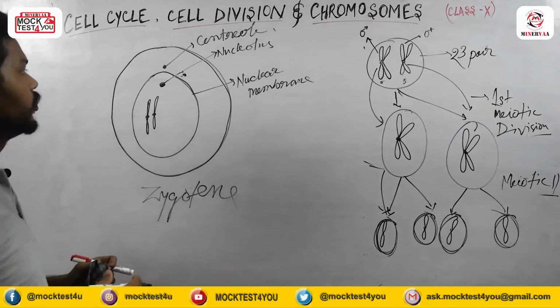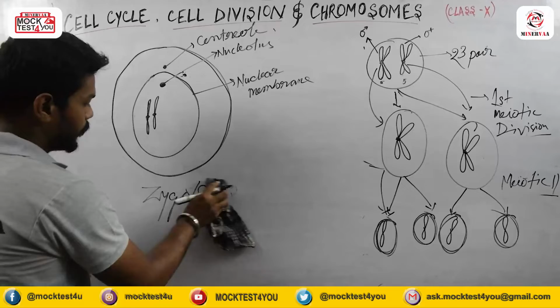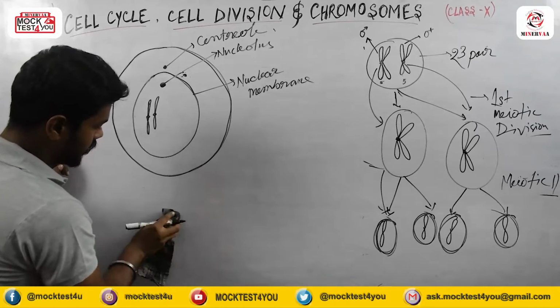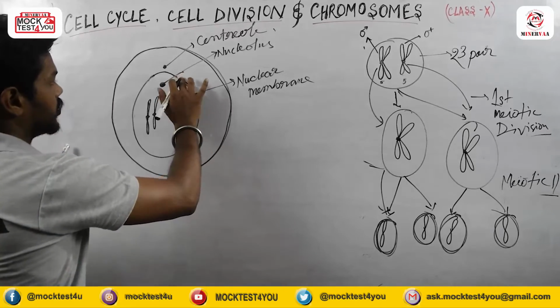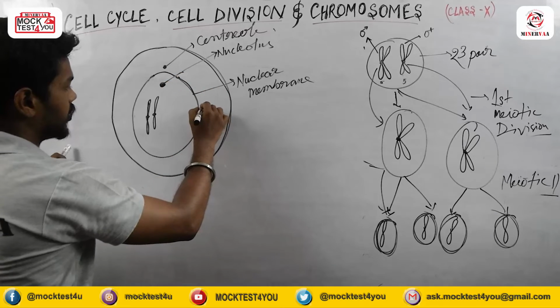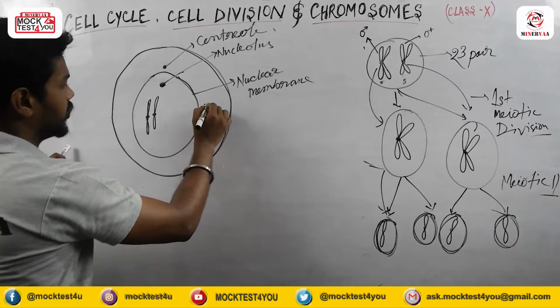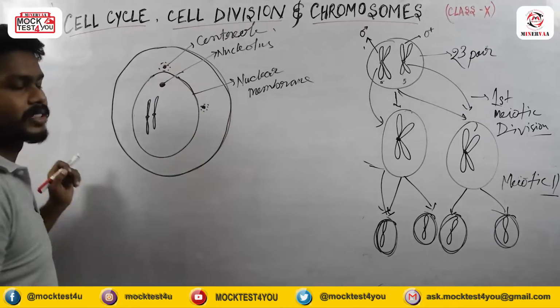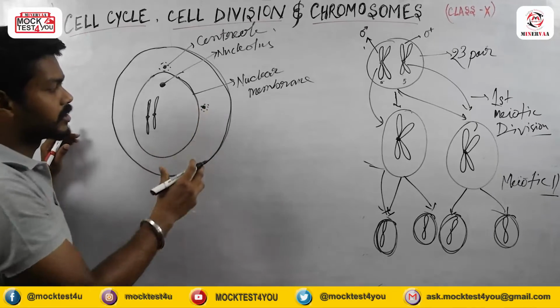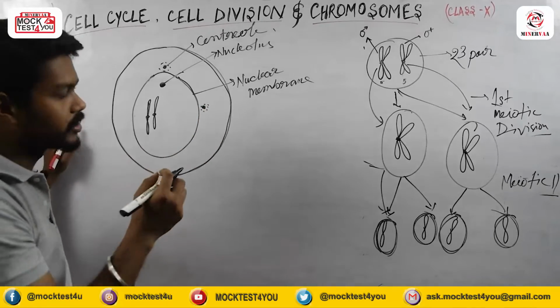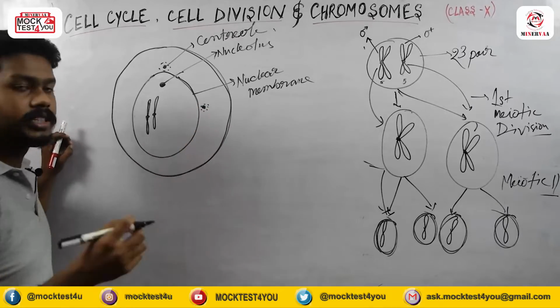And after zygotene, what happens? The packaging will happen. During that time the centriole has already come to this position and has started producing astral rays, which I already explained. Astral rays are the thread-like structures covering the centriole.